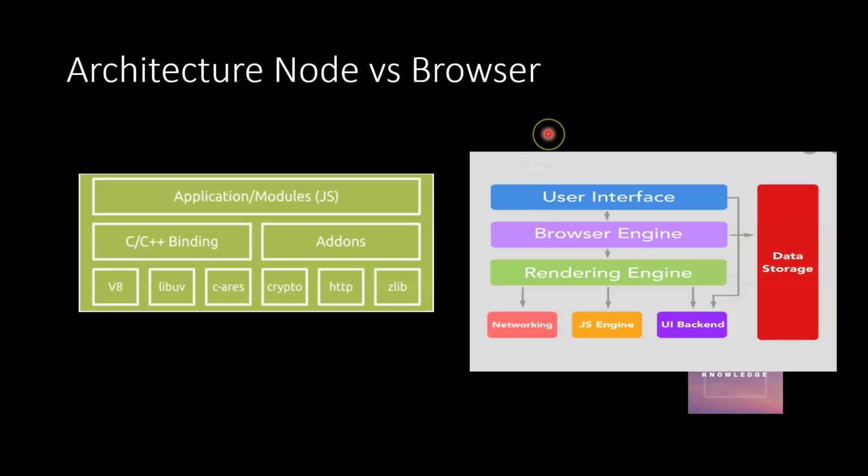The user interface is nothing but the browser UI with the address bar and the content pane where the content gets displayed, all those. So you have to understand in both cases the JS engine is part of that, in case of Node as well as in case of browser. Okay, hope you understood this.